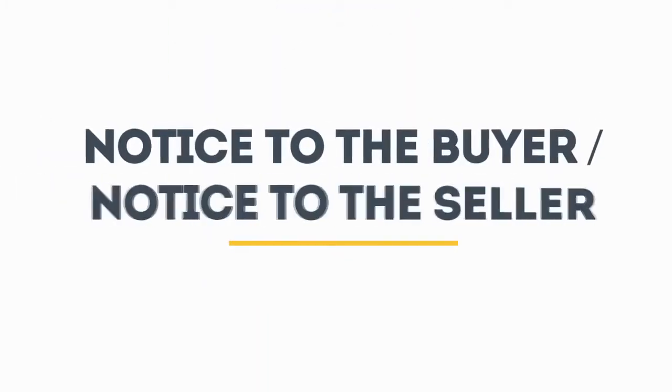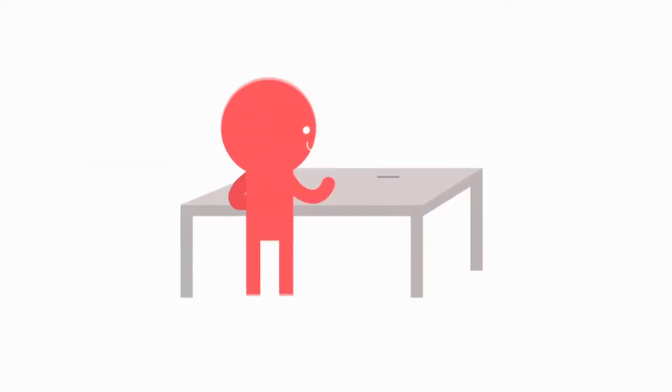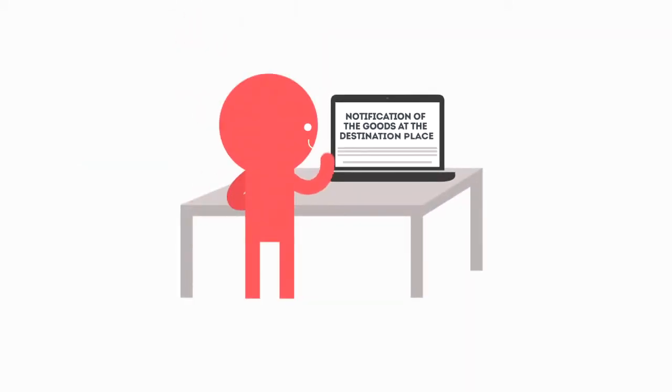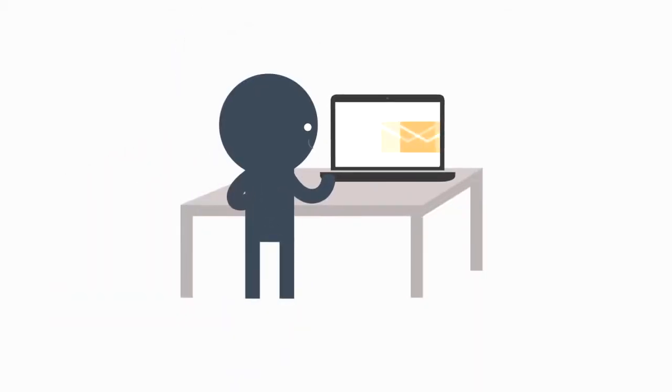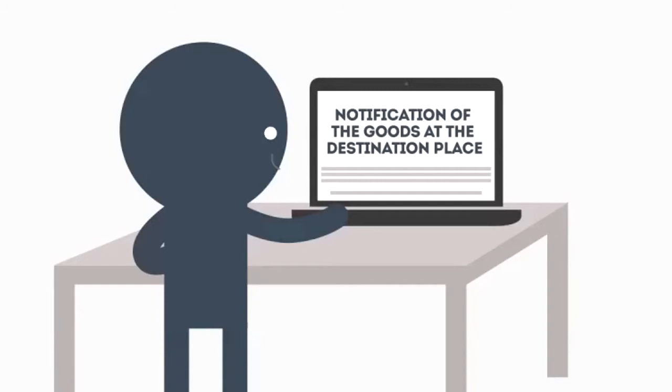Notice to the buyer, notice to the seller. The seller has to provide timely notice that enables the buyer to take possession of the goods at the named terminal at port or place of destination. For the buyer, if according to the sales contract, the buyer is entitled to specify a time or point of taking the delivery at the named place of destination, he must give notice to the seller.